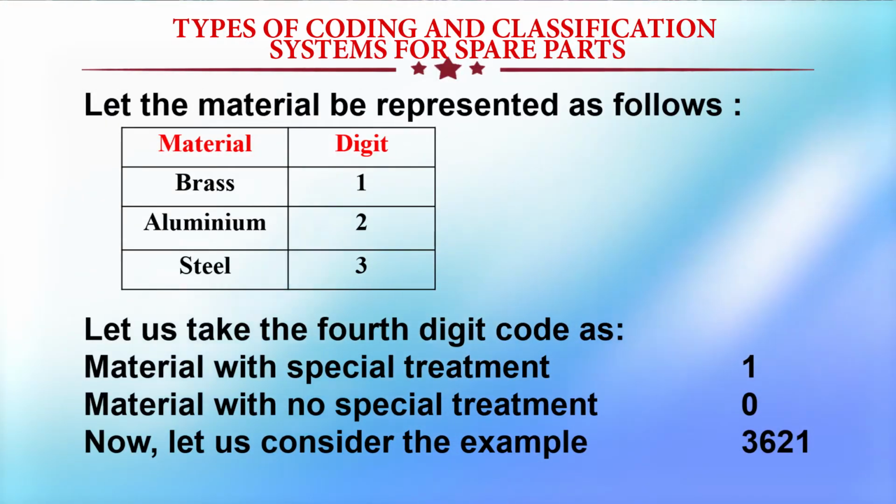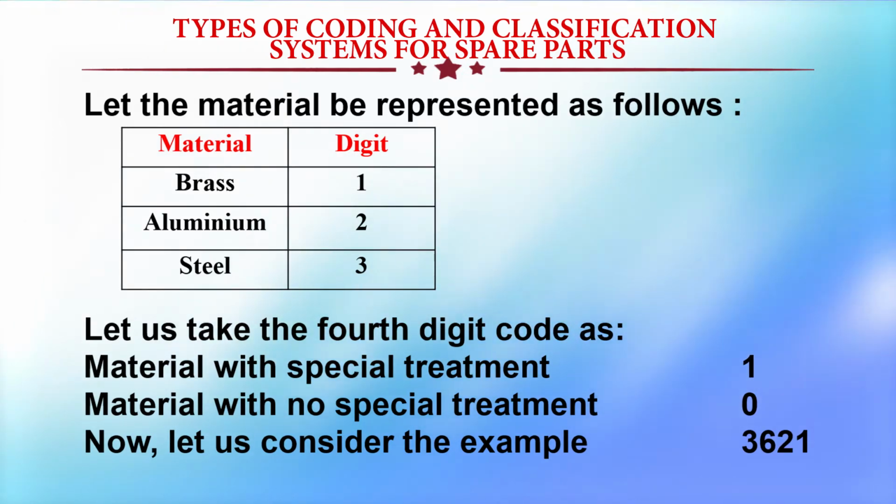Then let the material be represented as follows. What type of material is it? Is it brass, aluminum or steel? If it is brass, the digit will be 1. If it is aluminum, the code will be 2, and for steel, it is 3. So, like that one has to code the materials.